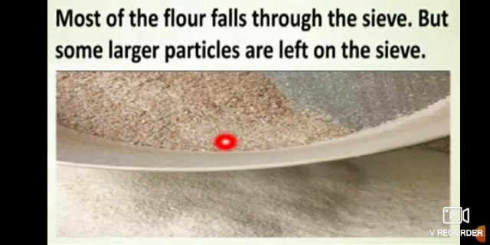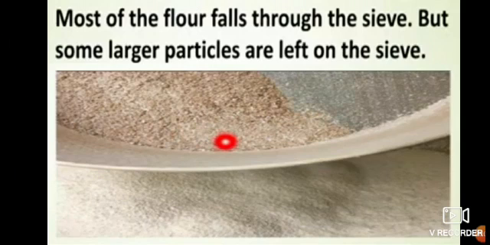What you see in this is that most of the flour falls through the sieve to the bottom, and some larger particles are left on the sieve. If you look at the red button, you can see there are larger particles which cannot go down, so they remain on the sieve.